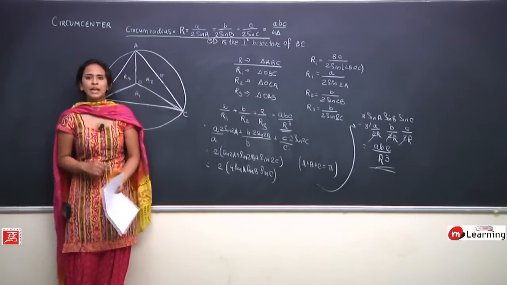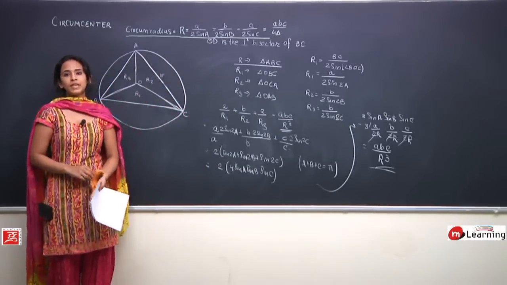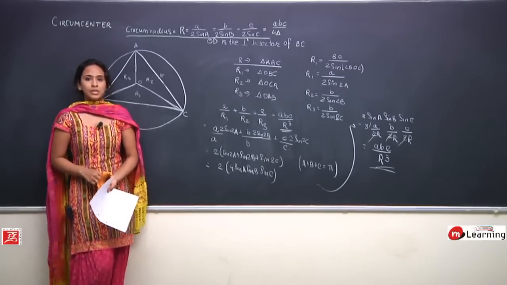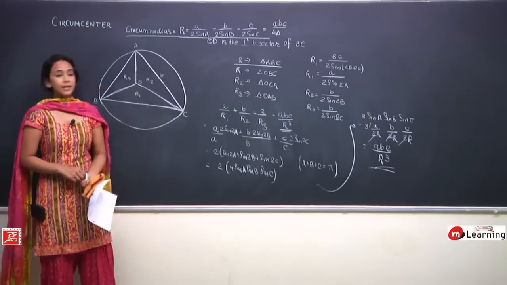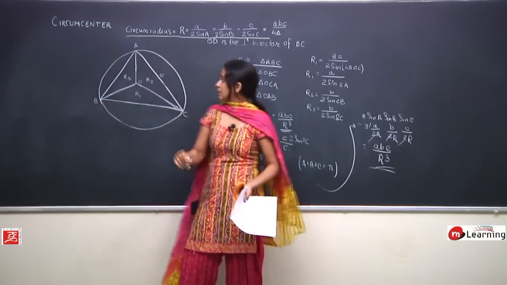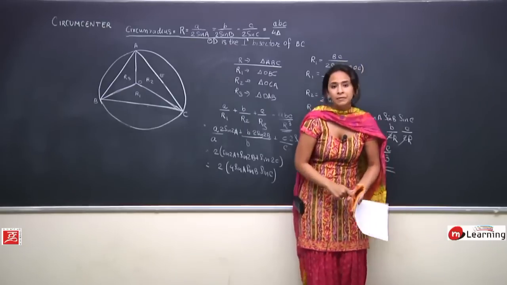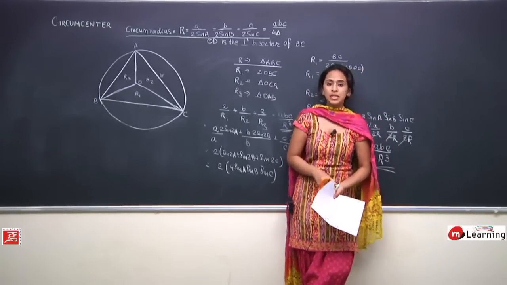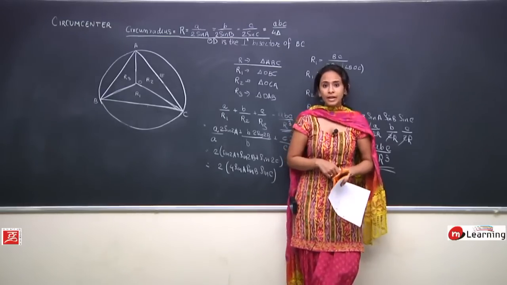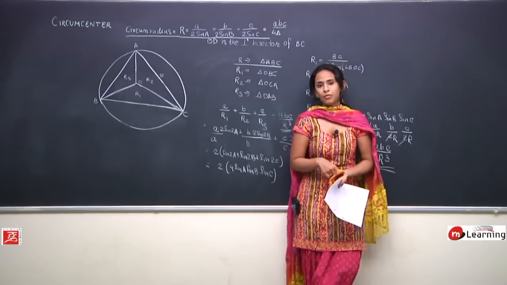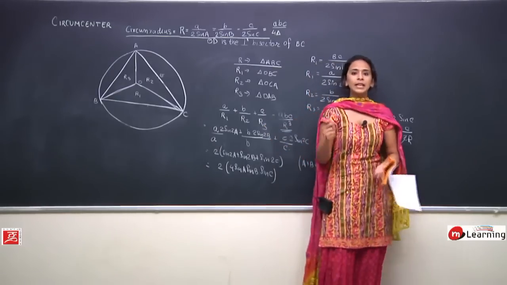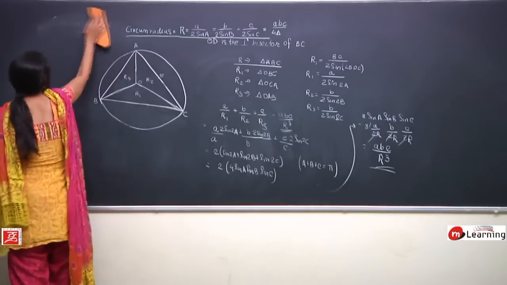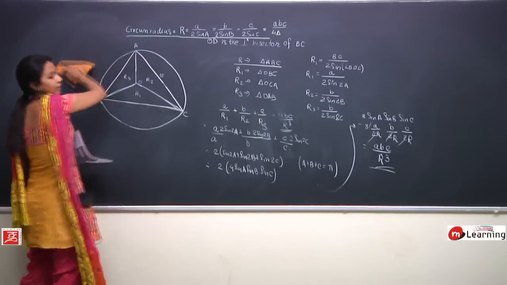कोई doubt? आसान सा question था and it was a really good question based upon circumcenter and circumradius of a triangle. So is everyone clear? इसको note down कर लीजिए. So what we have learned till now is that the circumradius for a triangle is given by R is equal to A upon 2 sin A, B upon 2 sin B, C upon 2 sin C, or in terms of the area of the triangle, it can be expressed as ABC upon 4 delta. So just note this down and then let us see how do we find incenter and incircle for a triangle ABC.